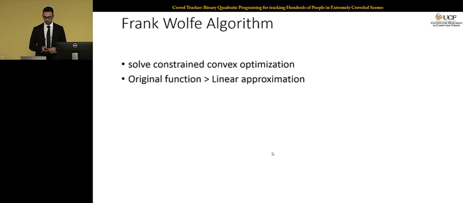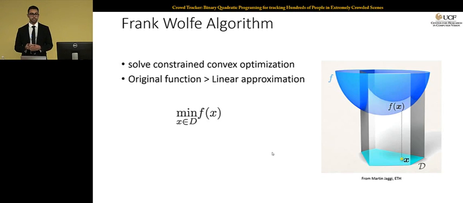So what we do instead is use another technique called the Frank-Wolfe algorithm. This algorithm is used to solve constrained convex optimization, and it has gained a lot of attention recently in the machine learning community. The idea is that instead of considering the original problem during minimization, you consider a linearized version of the original problem. In our case, the linearized version requires solving a linear program, while the original problem is a quadratic program. So solving an LP is much easier than solving a QP.